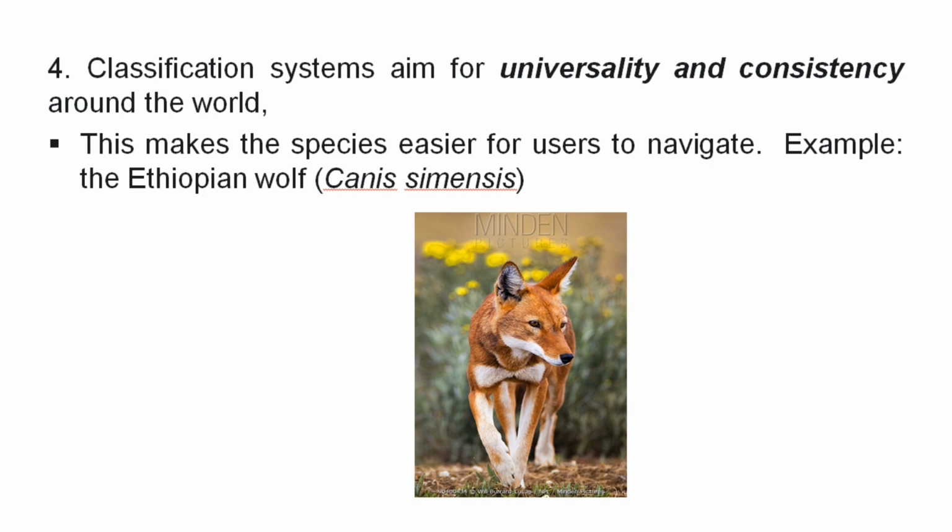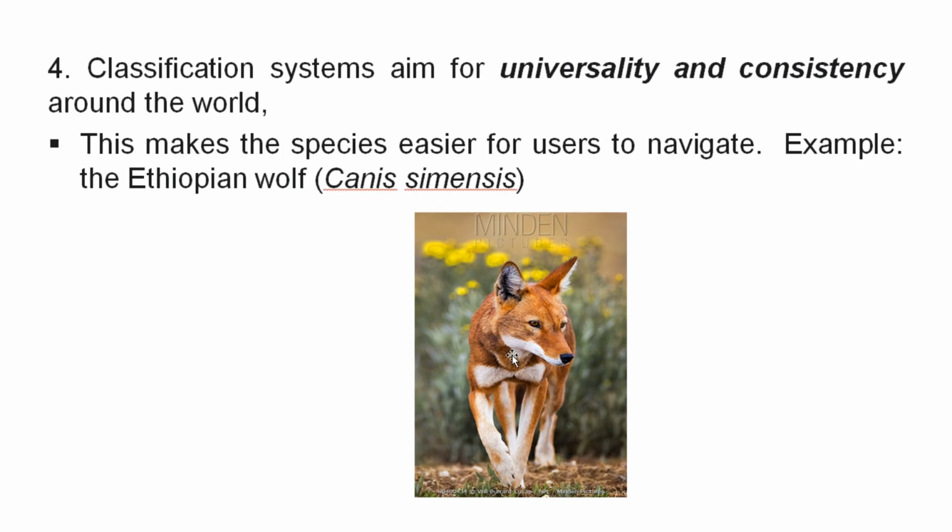Classification systems aim for universality. Classification is what? Universal. Classification systems aim for universality and consistency around the world. Yes, this makes the species easier for users to navigate. For example, Ethiopian wolf, Canis simensis, is the scientific name of the Ethiopian wolf. This is a universal name and it is consistent throughout the world.